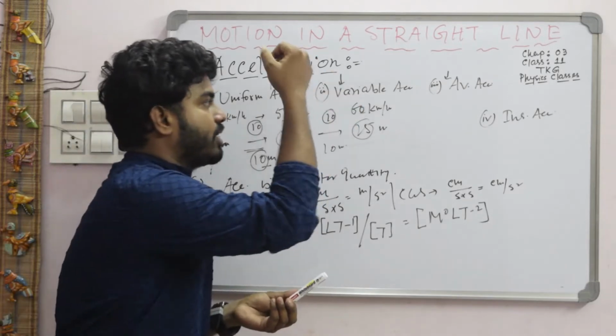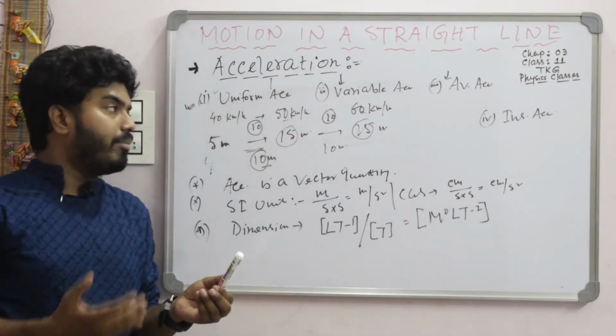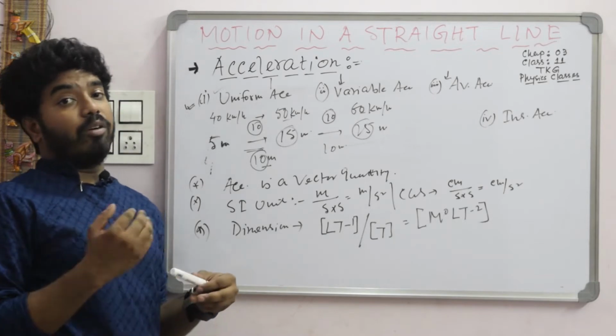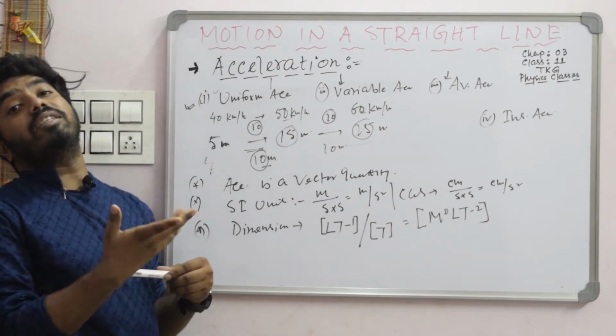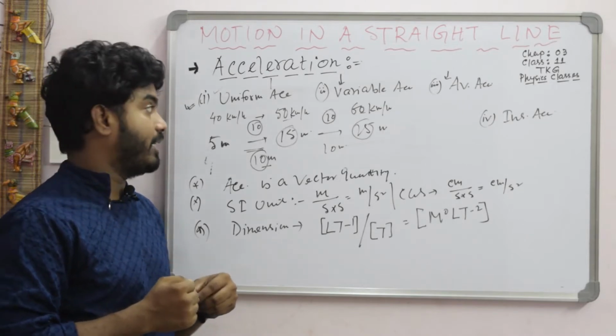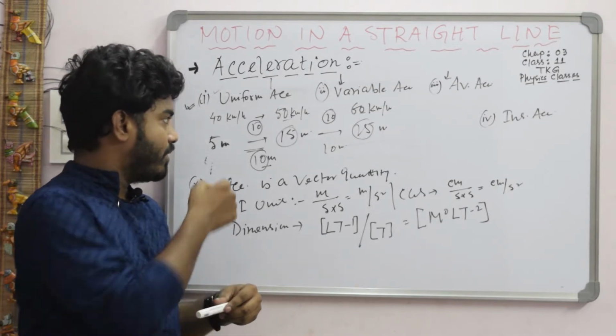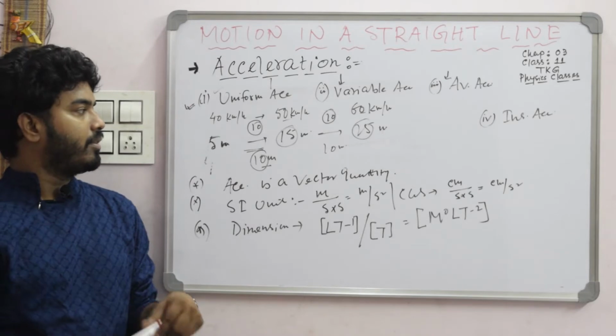Next, variable acceleration. An object is said to be in variable acceleration when there is unequal change in velocity in equal intervals of time. Let's take one example, this one.